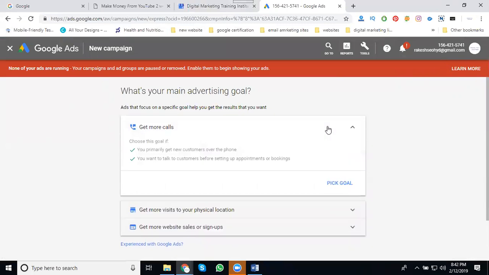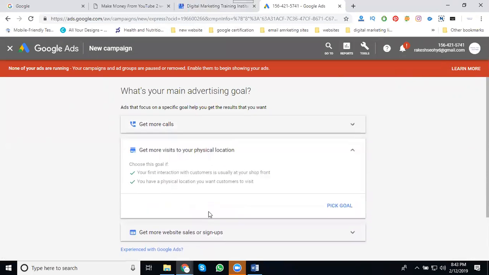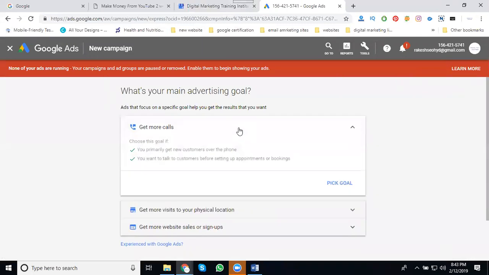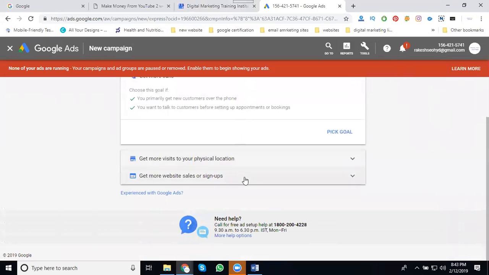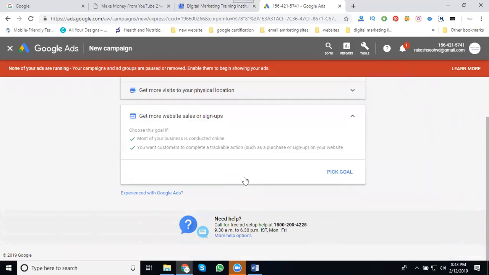Is it clear? Based on your requirement, select any ad and increase your business leads, phone calls, and store visits. Suppose my mapping visitors are very low, and they select the second location. People visit my mapping but nobody picks up the calls. Then you can go for a get-call campaign. Suppose you want sales and sign ups, go for that campaign.